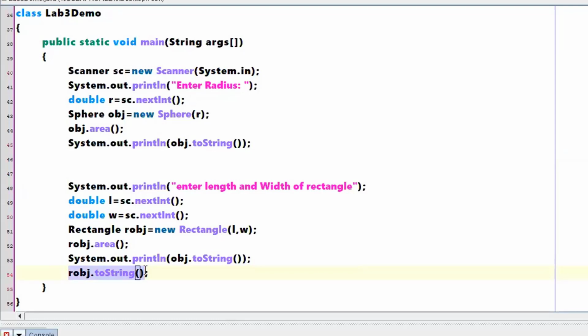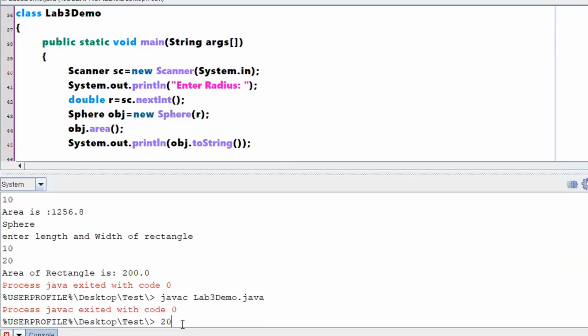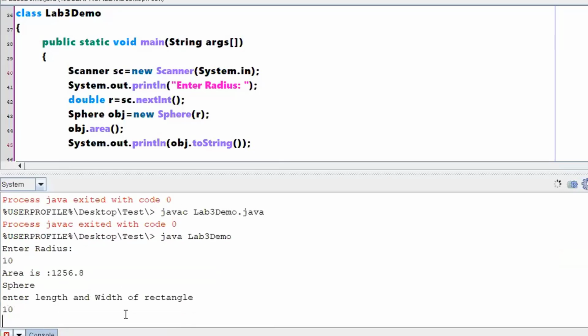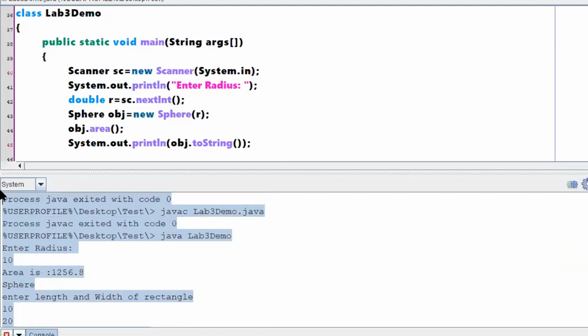Now I have to call R dot object, Control X, let me write R here. Right, calling that particular toString method. Compiled fine. 10, 10 and 20. Yes, it is calling my rectangle object.